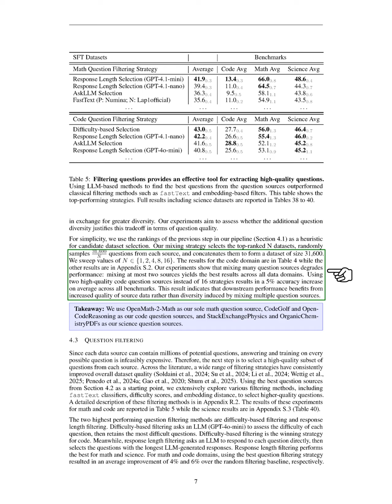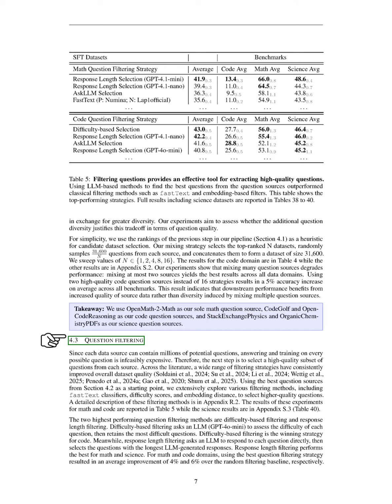Specifically, using two high-quality code question sources instead of 16 strategies leads to an average accuracy increase of 5% across all benchmarks. Next, we focus on question filtering. Given that each source can have millions of questions, it's impractical to train on all of them. Therefore, we need to select a high-quality subset.